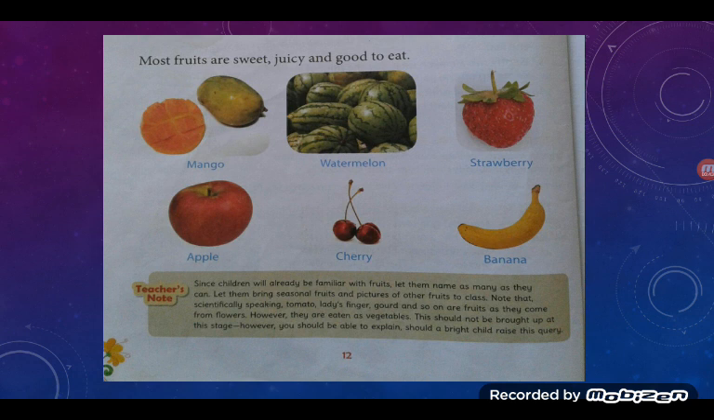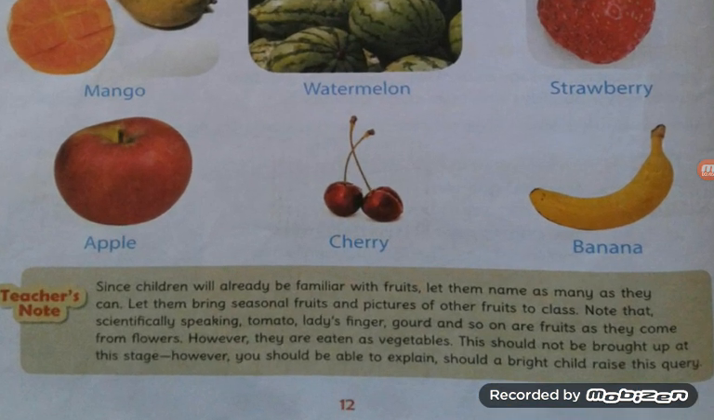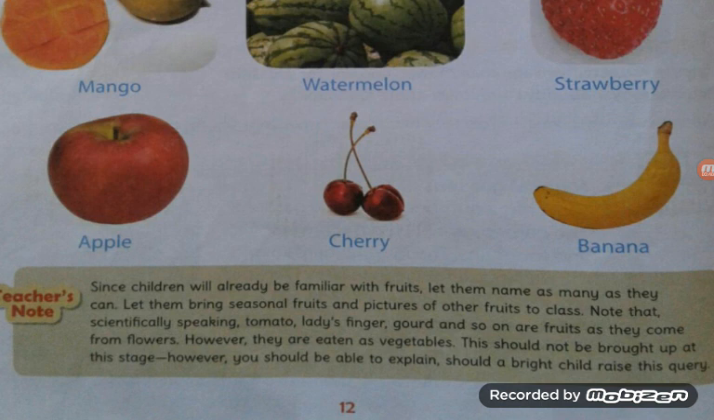Okay, now what is written below that box? Let us see that. Since children will already be familiar with fruits, let them name as many as they can. Let them bring seasonal fruits and pictures of other fruits to class. Note that scientifically speaking, tomato, then lady's finger, gourd and so on are fruits as they come from flowers. However, they are eaten as vegetables. This should not be brought up at this stage.